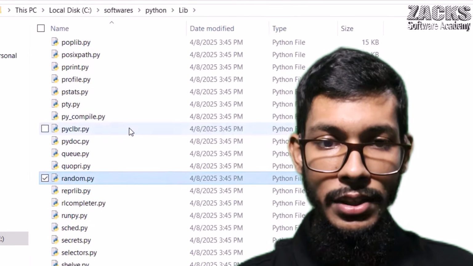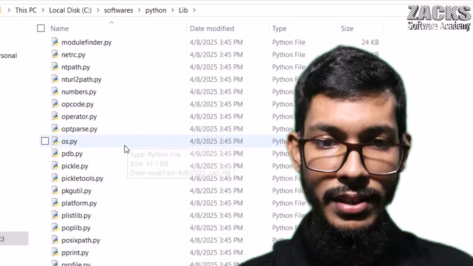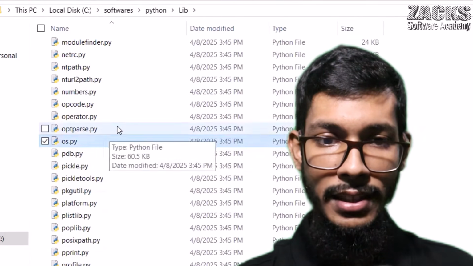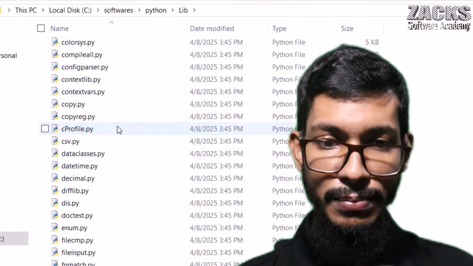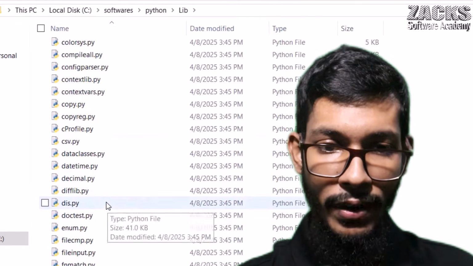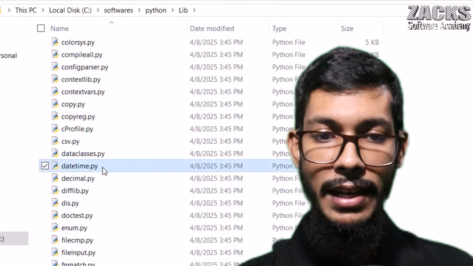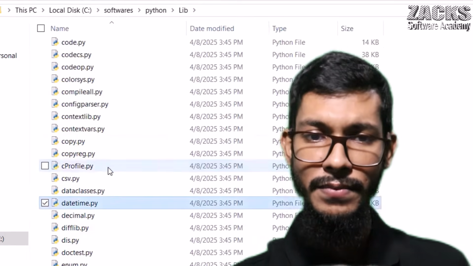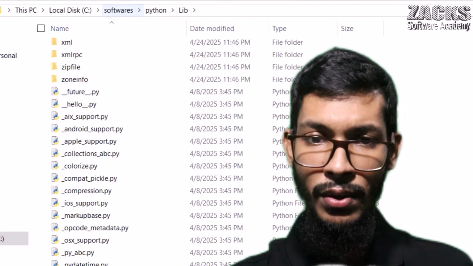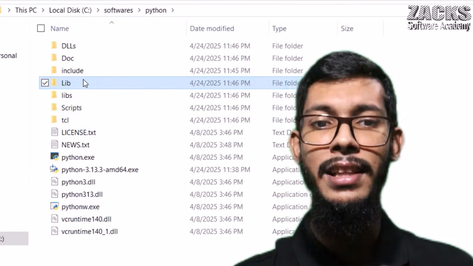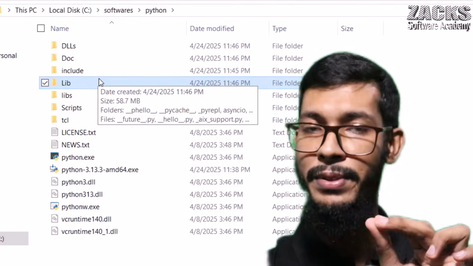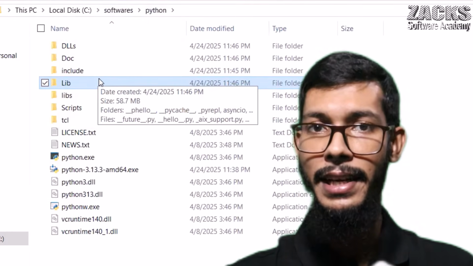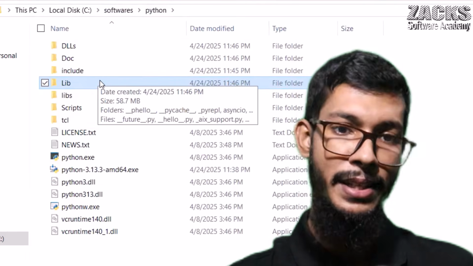Are you observing there are multiple modules, right? For example, os.py, right? Simply we are using this module. Don't worry. Another module, like datetime.py. So this is our Python folder now. In this library folder, multiple modules are available that are created by the Python programming language itself.